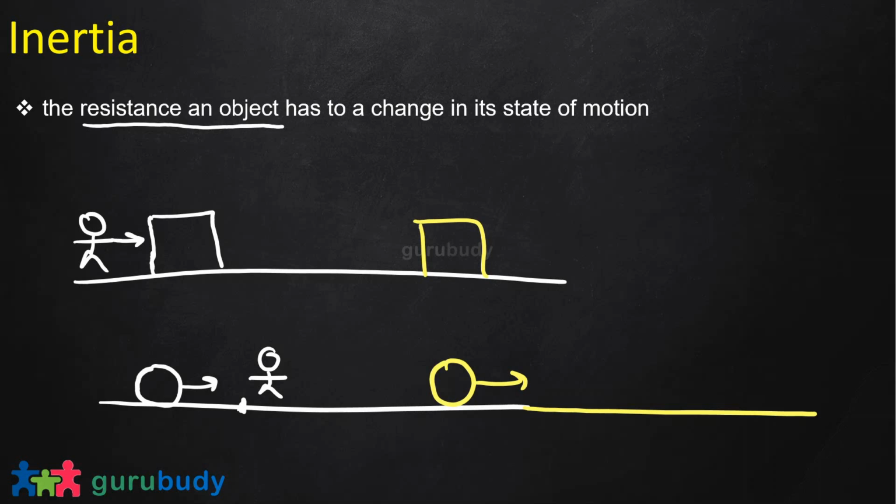So before Newton it was believed that objects have a natural tendency to stop because of their inertia. When Newton came in, he explained that the inertia of an object is to resist whatever state of motion it is in. So this box will resist its movement because it is originally at rest. This ball will offer resistance to stop if initially it was moving, and it will resist if you want to stop it. So this natural resistance that an object provides, that's the inertia. It's a kind of history there.